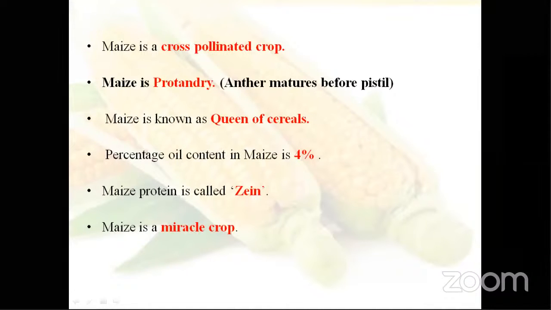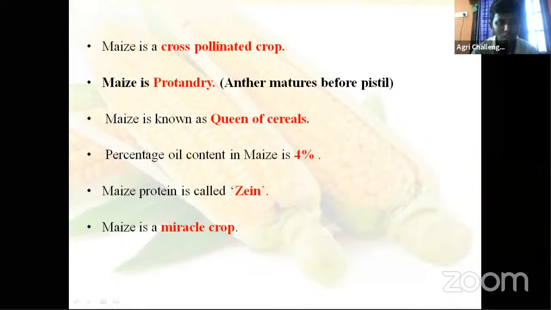Next, maize is a miracle crop. Why miracle crop? Due to its productivity levels, its high potential of productivity, all these things. That's why we call it a miracle crop. Okay. Maize is the queen of cereals. Maize is a miracle crop. Oil content. These all are important for your objective purpose.